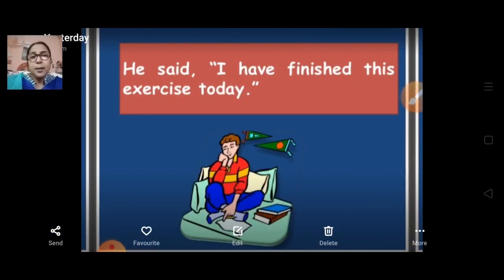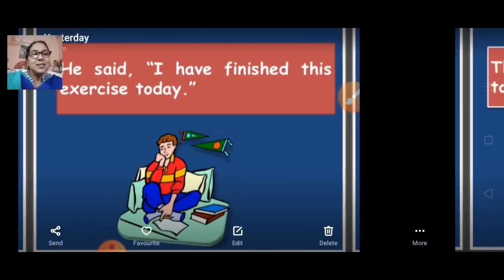Next example: he said, "I have finished this exercise today." Whatever exactly the person said is written in the inverted commas. It is quoted inside the inverted commas with a full stop, and always keep in mind that it starts with a capital letter, which we have already discussed.